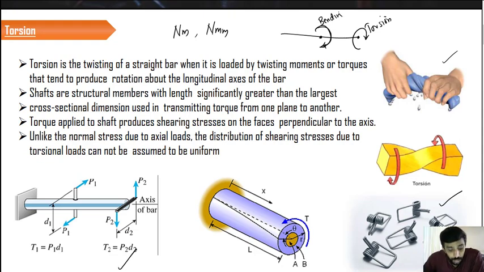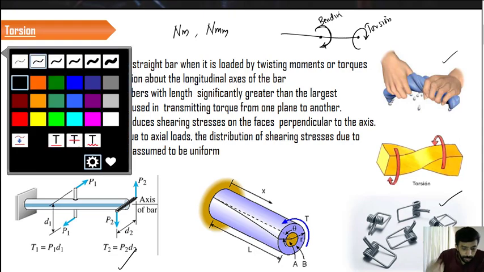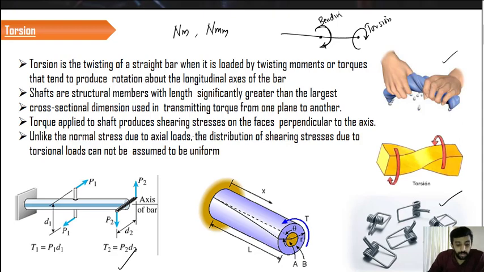Basically, we will discuss only the shaft, because shafts are structural elements whose length is very high compared to the cross-section dimensions. That's one of the assumptions that we have. One more thing to keep in mind is that the torque applied to the shaft produces a shear stress. That's another important thing.